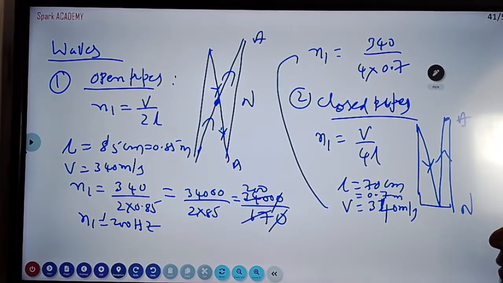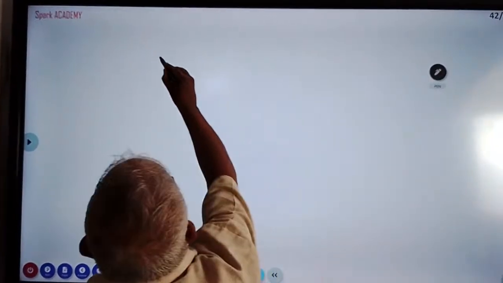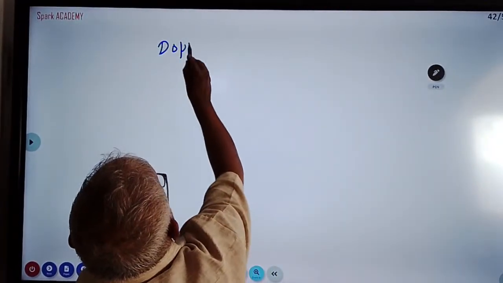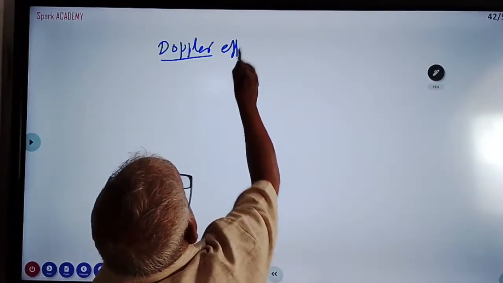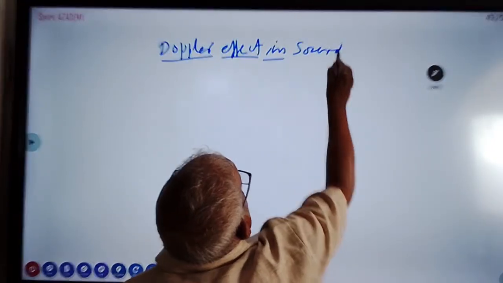Doppler effect is another thing. Doppler effect in sound, when the source is in motion and the observer is at rest. So what is the apparent frequency? Doppler effect is also important. They are asking problems in this also.